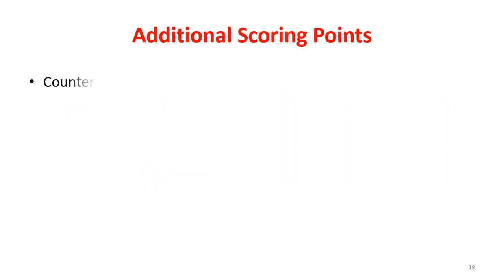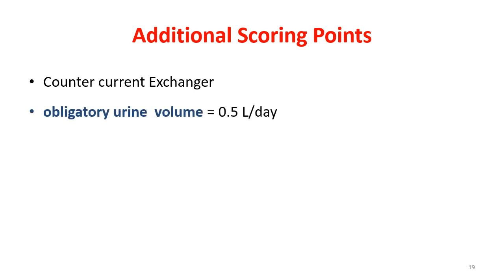Now for additional scoring points, you can also mention the countercurrent exchanger. So once this countercurrent multiplier system works, this osmolarity is maintained by the countercurrent exchanger. Okay, so we'll do another tutorial on that. You can also write about the obligatory urine volume.